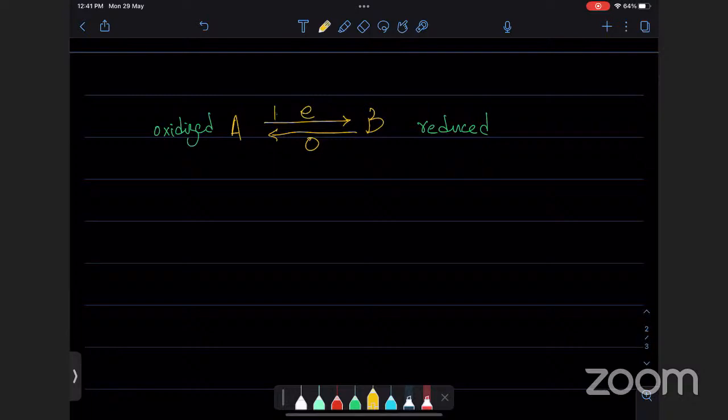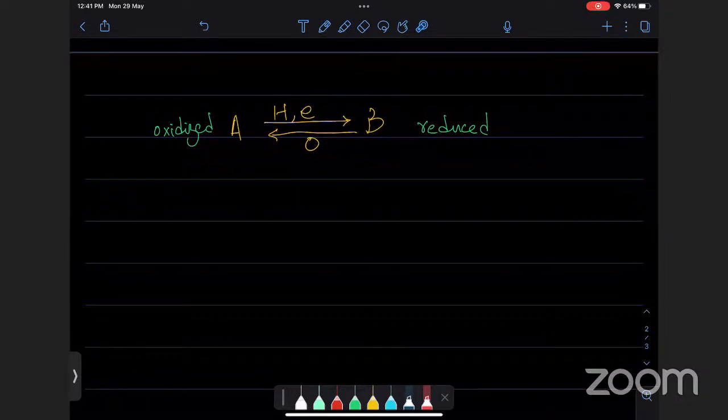और electron की जगह आप hydrogen भी कह सकते हो. Hydrogen, not hydrogen ion. Remember this. Hydrogen है, hydrogen ion नहीं है. So ये चार definition है. You just have to go with them every time. अगर charge ज़्यादा हो रहा है या जिसको हम oxidation state बोलते हैं, if that is increasing, that's oxidized. If oxidation state या charge is decreasing, it's reduced. And similarly hydrogen electron अगर आ रहे हैं तो reduced है, जा रहे हैं तो oxidized है, और oxygen अगर मिल रही है तो oxidized है, और oxygen अगर lose हो रही है तो वो reduced है.